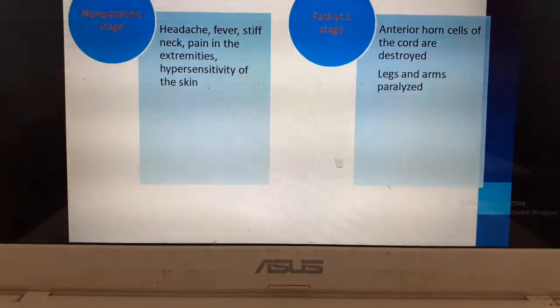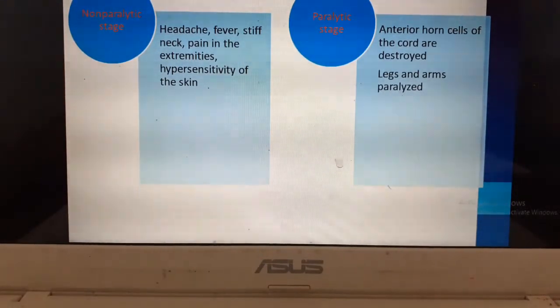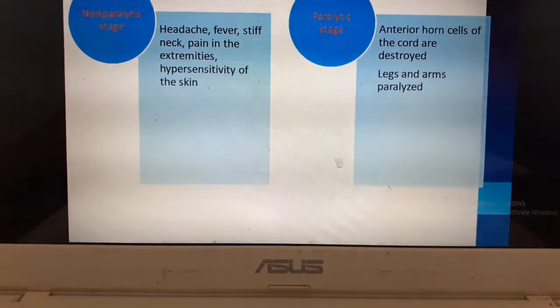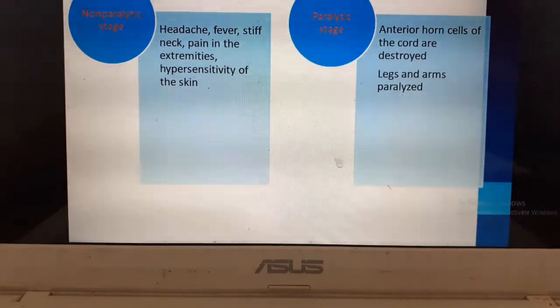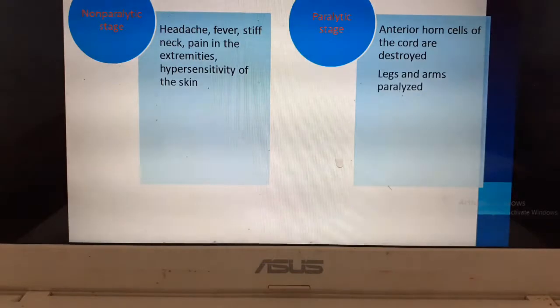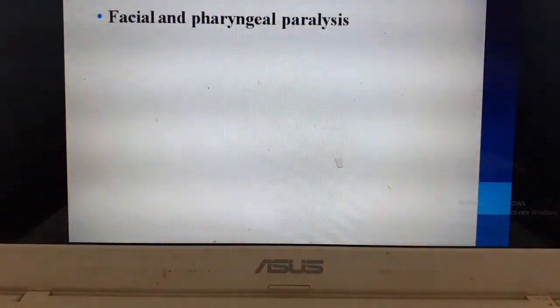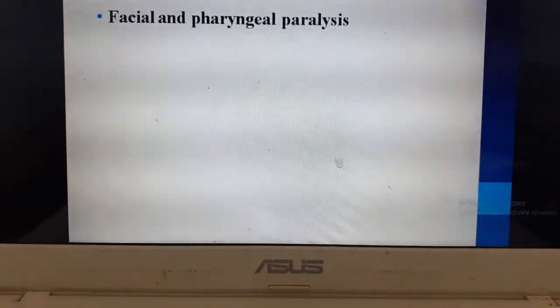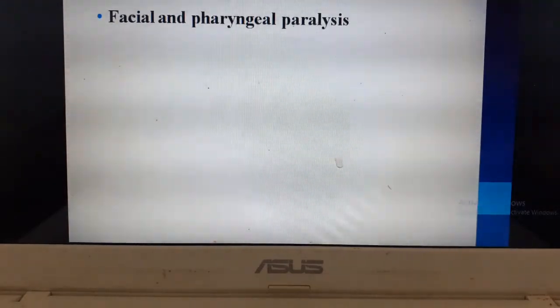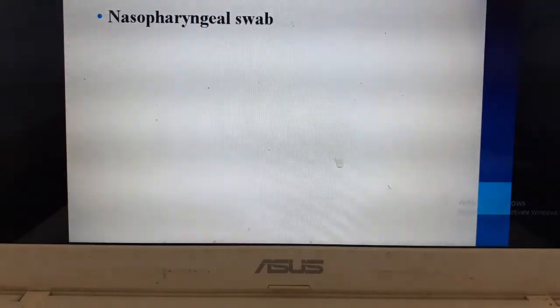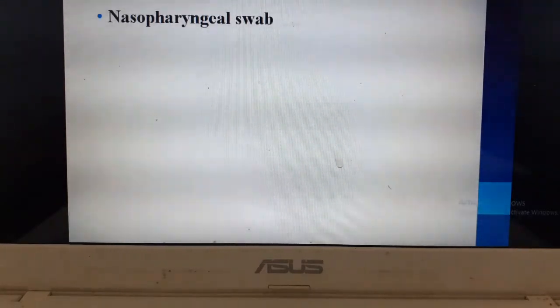The next one is called the paralytic stage. In the paralytic stage, the anterior horn cells of the spinal cord are destroyed, leading to flaccid paralysis. Flaccidity is nothing but loss of muscle tone. Therefore, the legs and arms become paralyzed here. There is another type of polio called bulbar polio, where there is facial and pharyngeal paralysis. The main investigation is done by nasopharyngeal swab.